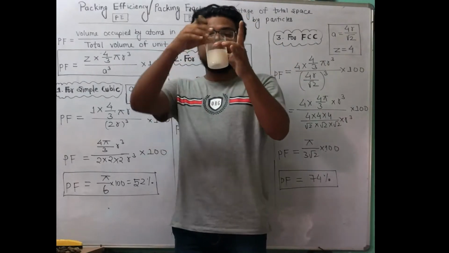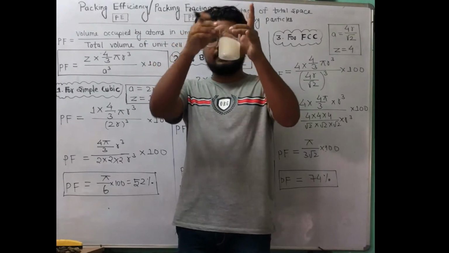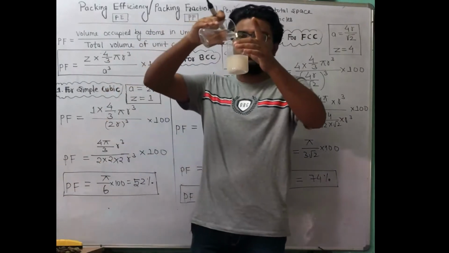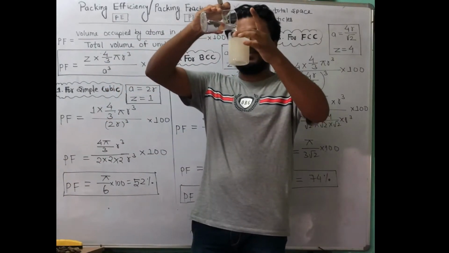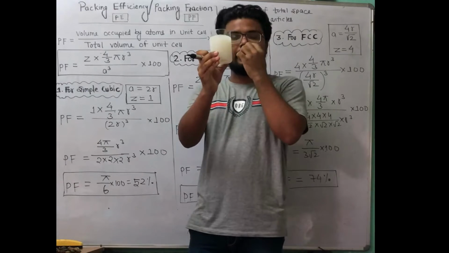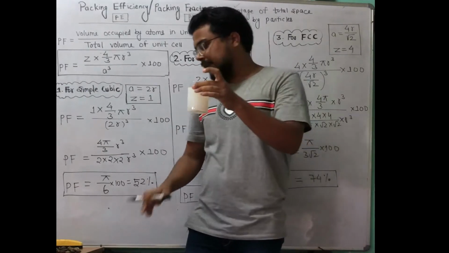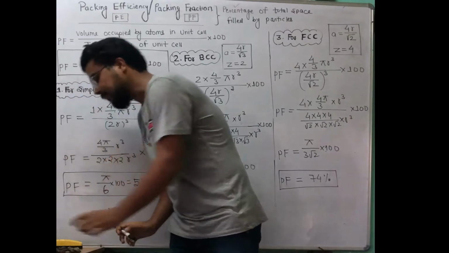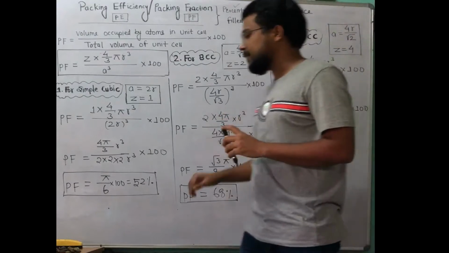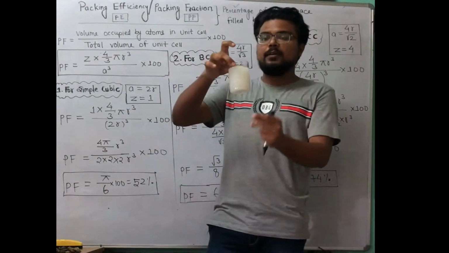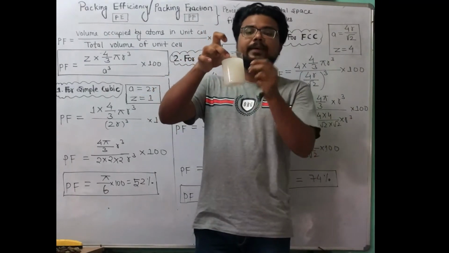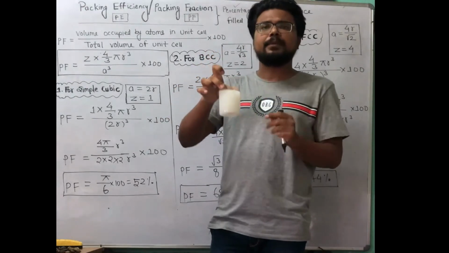and its packing efficiency is more or less 50%. Suppose I am adding some more water, then its filling area is increasing. Now it is 80 or 85% filled. See, in case of atom or particle, it is the percentage of total space filled by particle. So the total space of this glass is filled by milk. It can be considered as 80%, 85%, 90%, or earlier it was 50%.